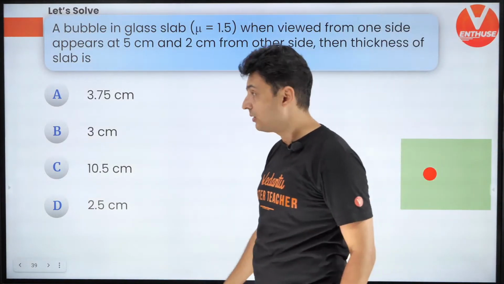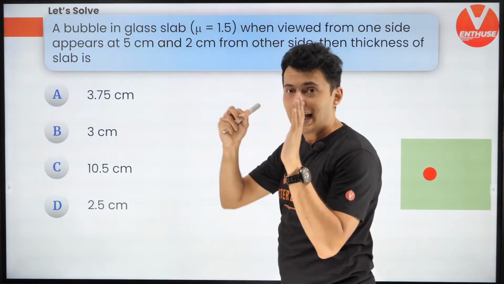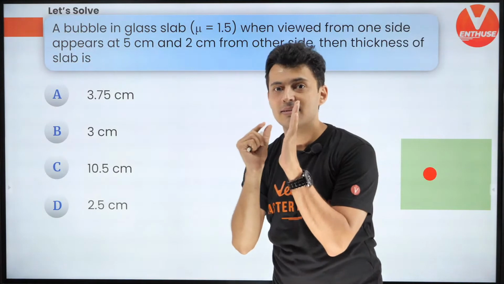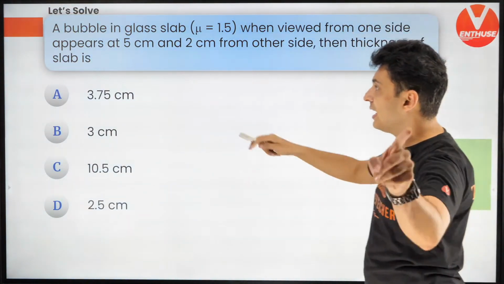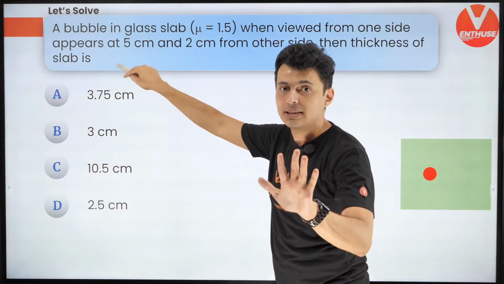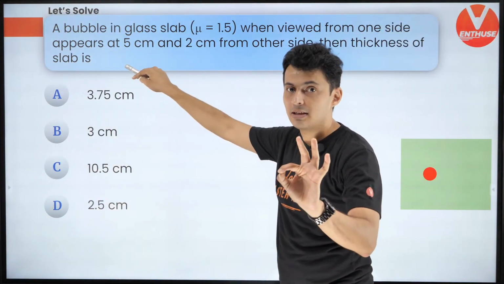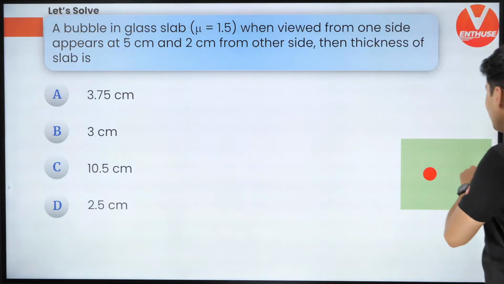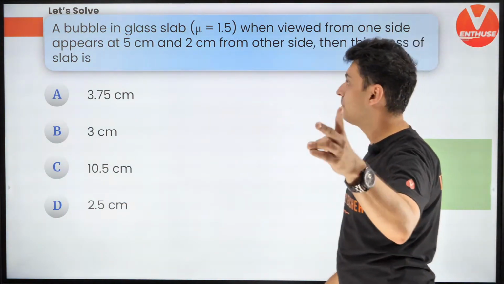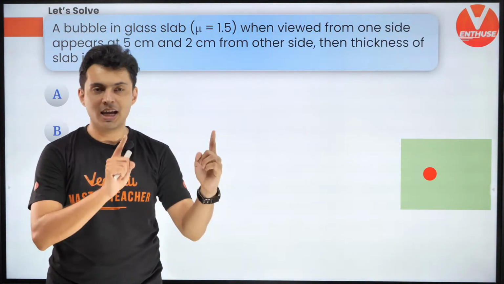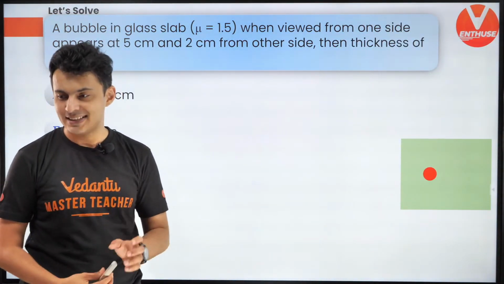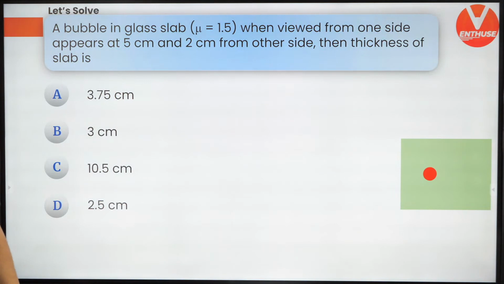Very good technique. A bubble is in a glass slab, but that bubble is not at the center. When you see it from one side, that bubble appears at a depth of 5 centimeters. And from the other side, it appears at a depth of 2 centimeters. So what is the actual width of the slab? Come on guys, let's see how many of you can think about it.